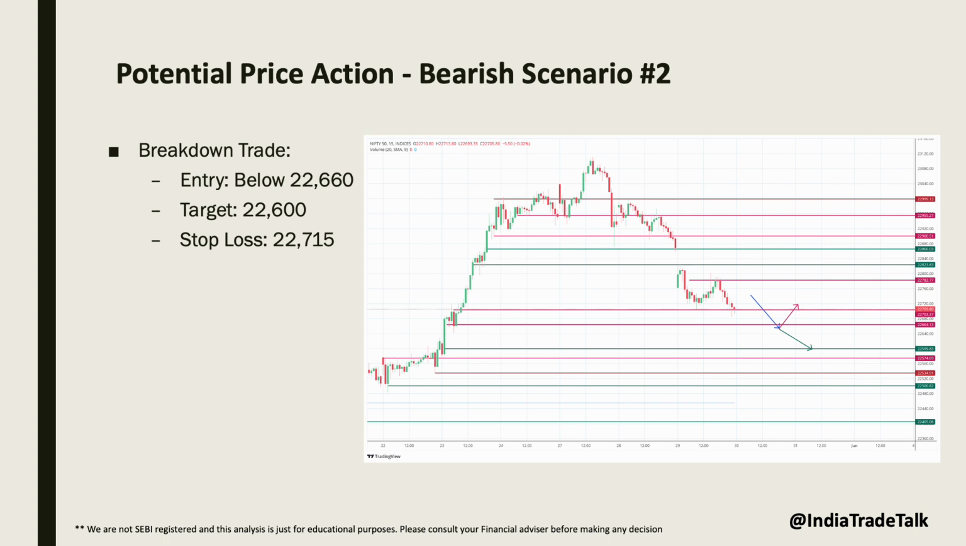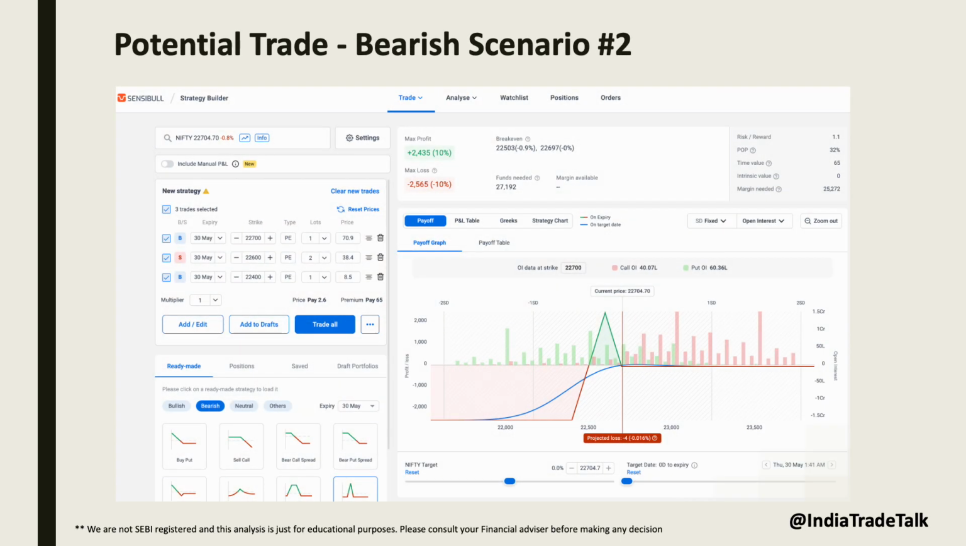We can enter below 22,660 with a target of 22,600 and a stop loss at 22,750. If Nifty opens with a gap up and doesn't cross below yesterday's low within the first 15 minutes. If we see two consecutive candles closing above 22,700 after entering the trade, we should still close the trade in loss. Here is an impressive trade setup to follow bearish breakouts.